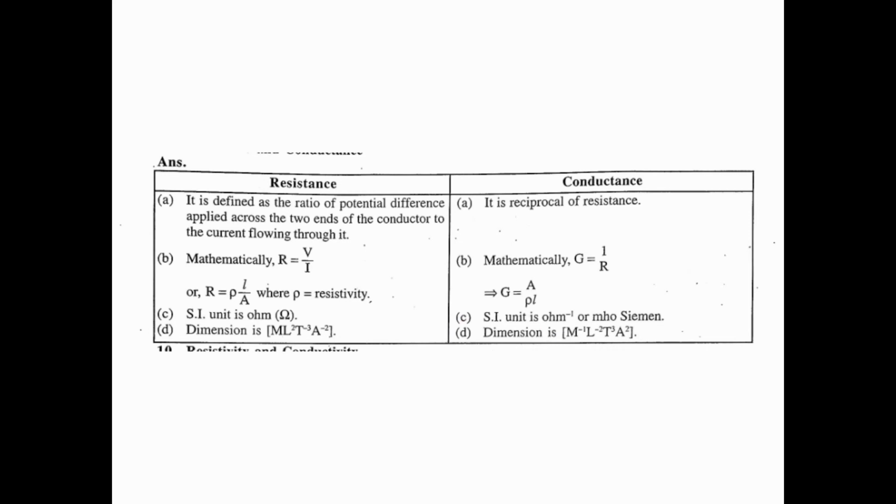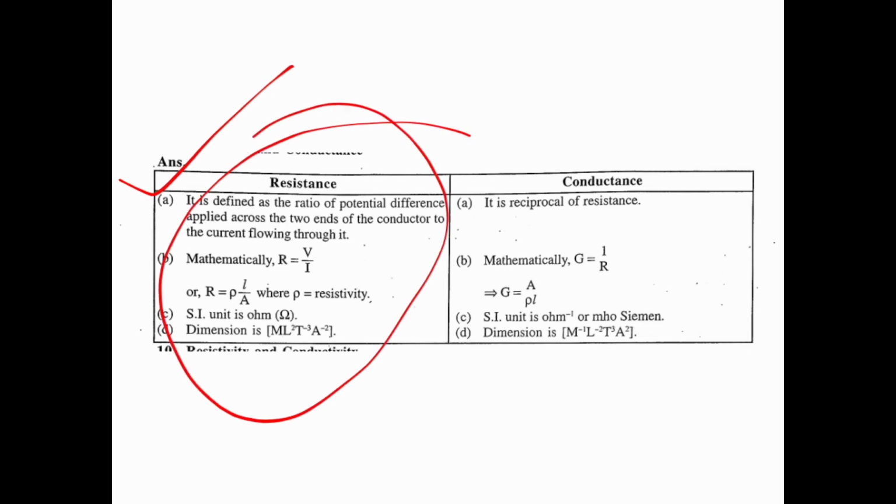The SI unit is ohm inverse, or mho, or Siemens. The dimension formula is the opposite. This is very easy: if we know any one of them, we can write the reverse of that.